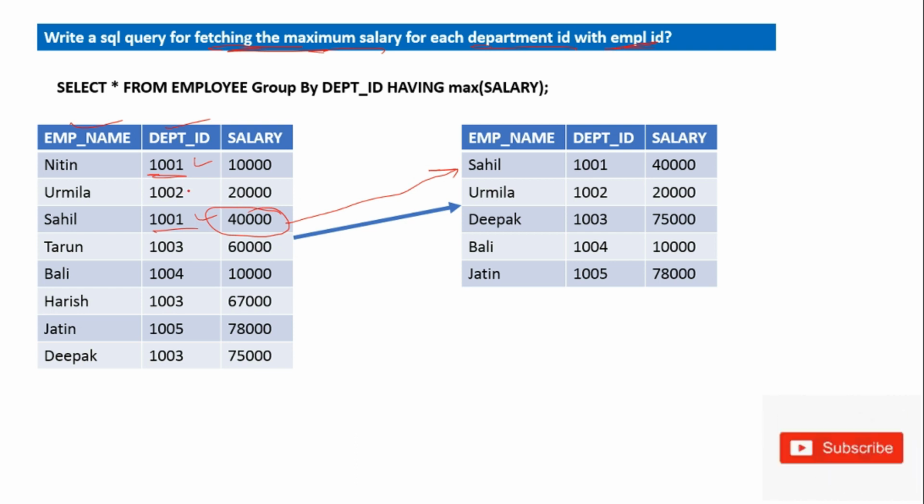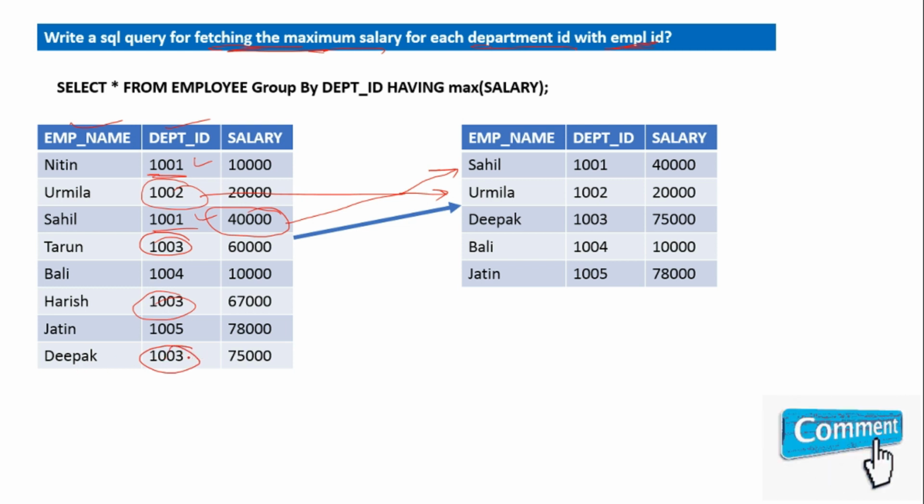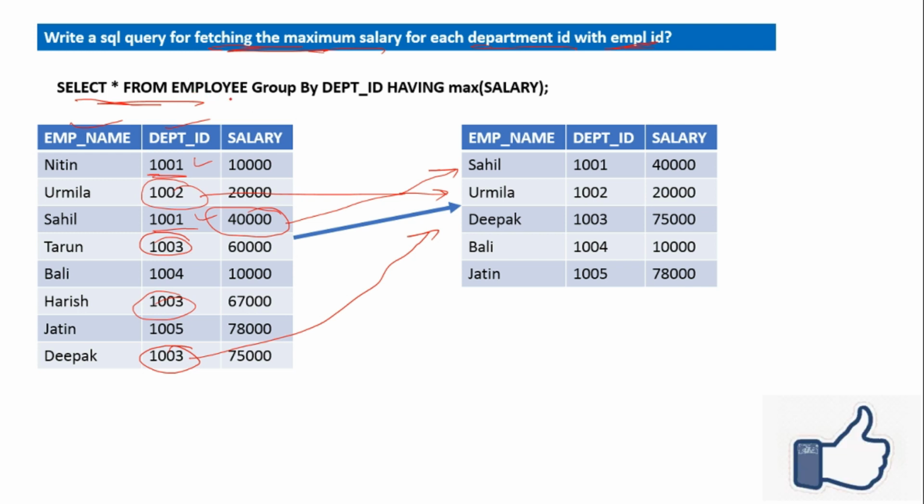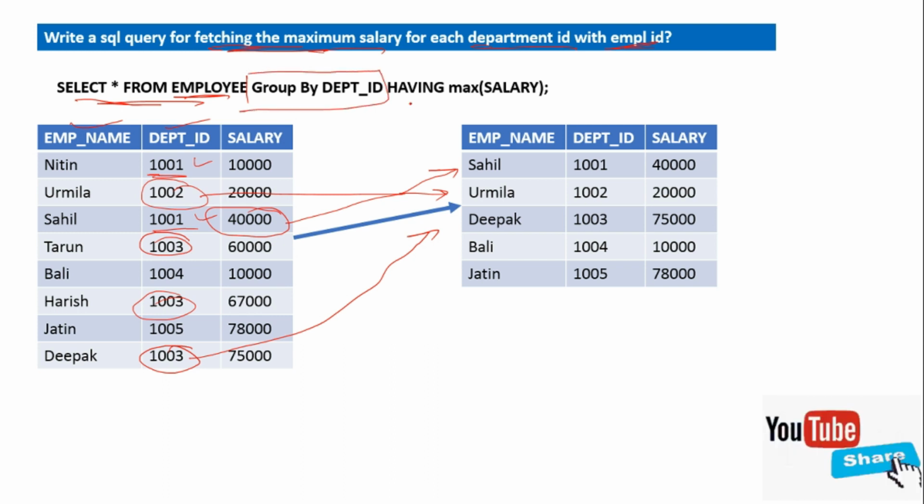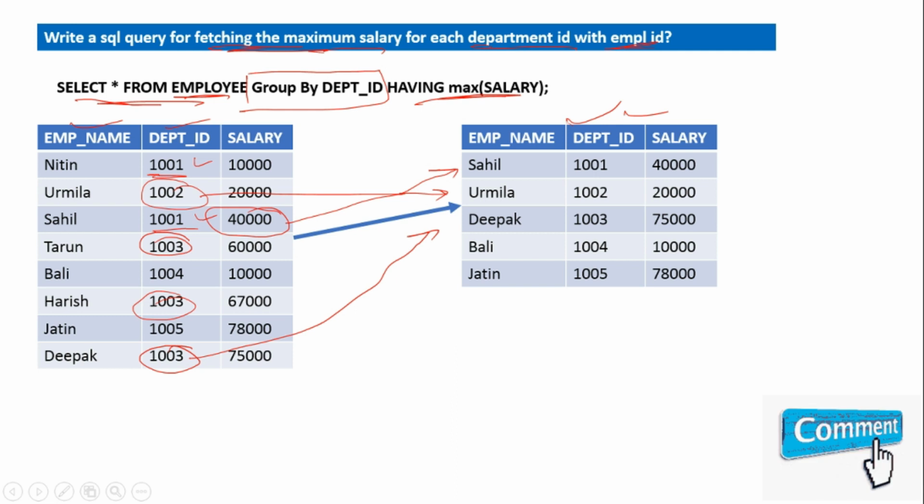And same for 1002, there is only one person, no other person available, so it will return this record. But in the case of 1003, as you have seen here, there are three persons available, but Deepak has the highest salary, so it will fetch that record. So how will we write this query? We write select star from employee table, and you will use the GROUP BY clause, group by department ID having maximum salary. So your query result will be like this.